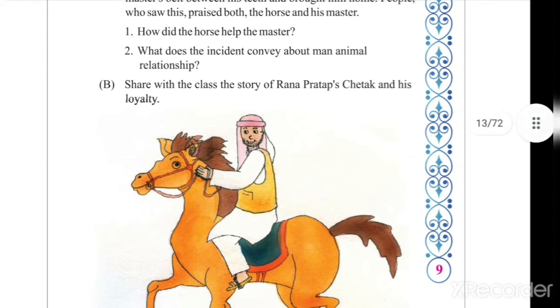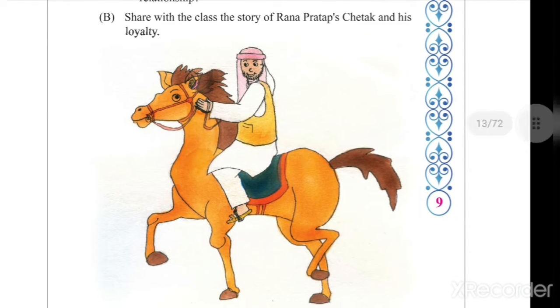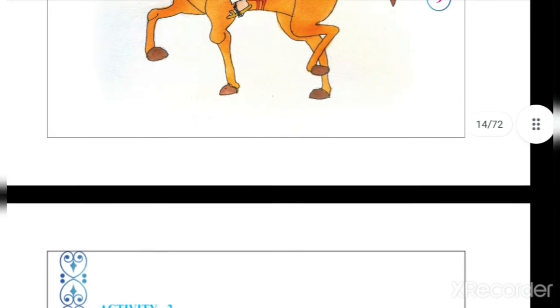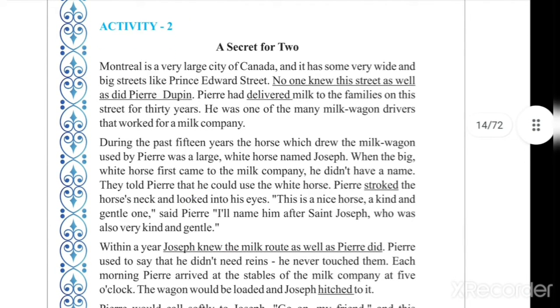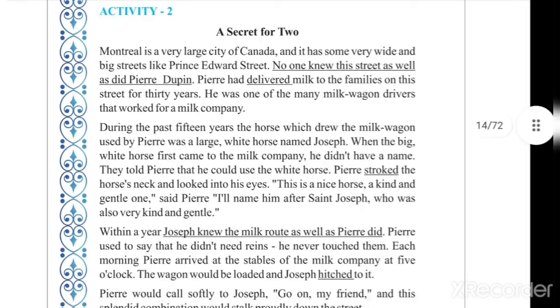In B part, we have seen the story of Rana Pratap and his favorite horse Chetak. In activity 2, there is a very interesting story of a milk wagon driver Pierre Dupin and his loyal and smart horse Joseph. The story is really very interesting. I hope you understood the story.